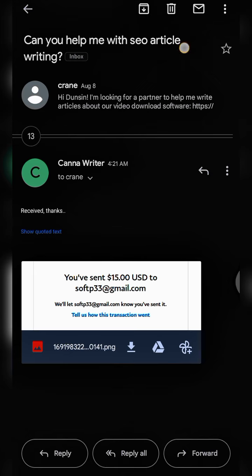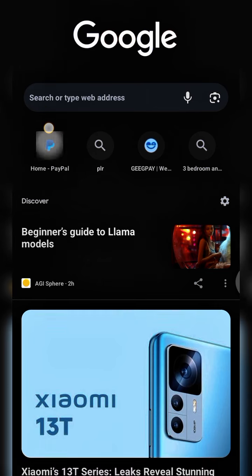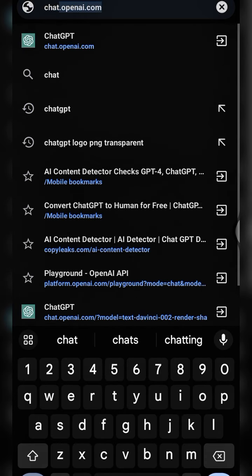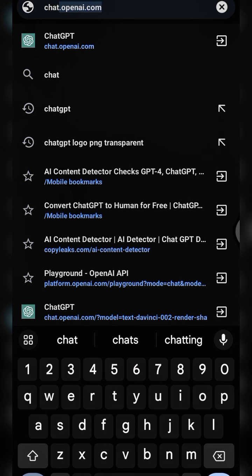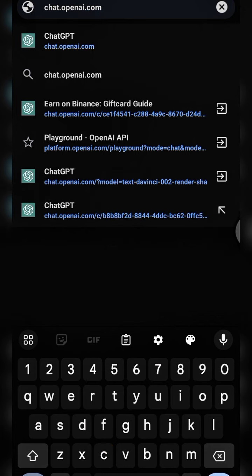I believe a lot of you guys already know about ChatGPT. It's more like an artificial intelligence software that can do various things: write articles, write poems, and all sorts of things. To get started with this process, all you have to do is come to your browser and type in ChatGPT, or just input chat.openai.com as shown right here.